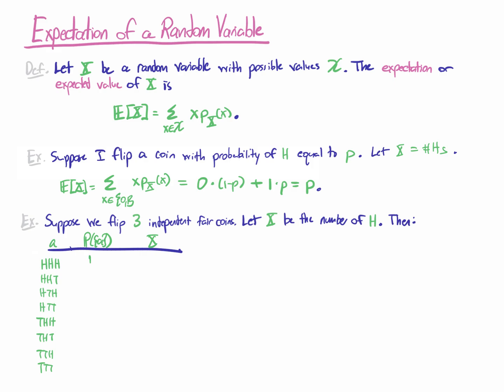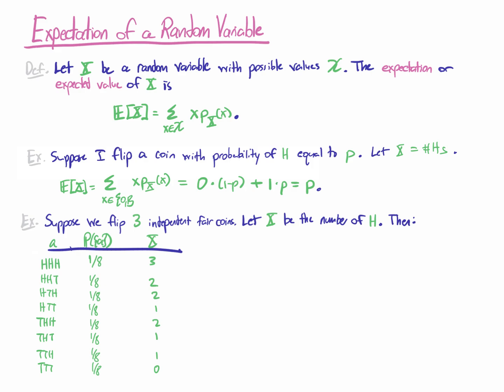All of these have the same probability of 1/8 because the coin is fair and I'm flipping it independently in each flip. And then the value of X here, the number of heads, I see 3 here, 2, 2, 1, 2, 1, 1, 0 for my measurements.